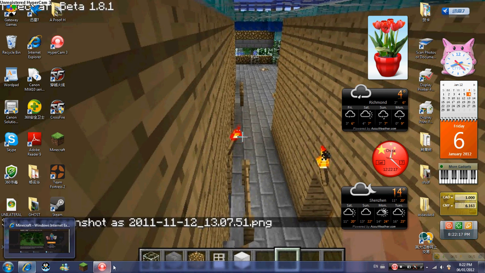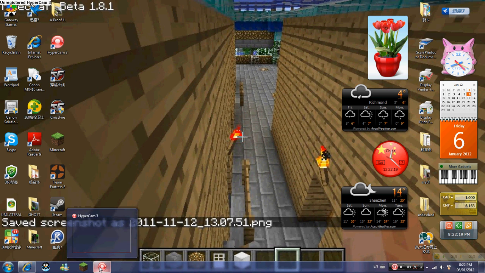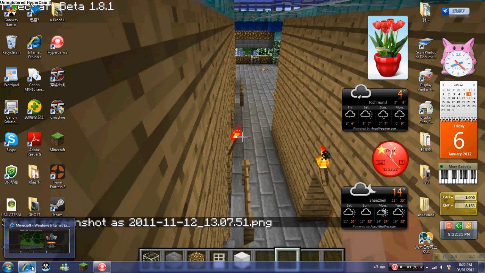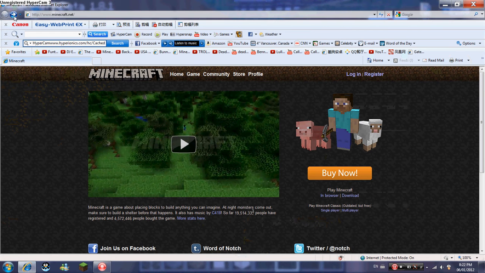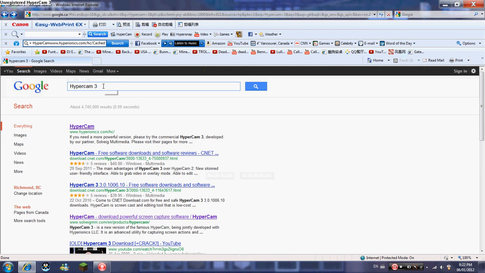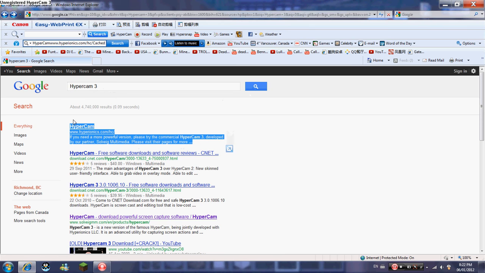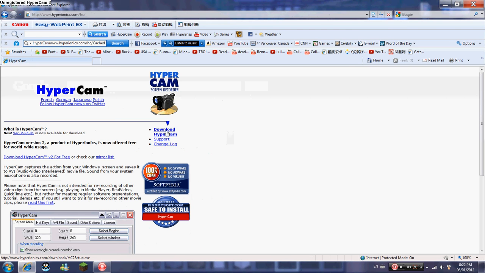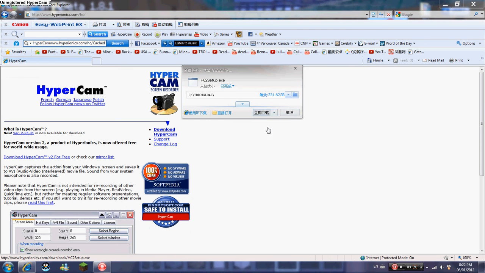I'm going to show you how to download Hypercam 3. So first you open your Internet Explorer, go to google.ca or .com, whatever. And then go type in Hypercam 3, click search, and click the first one. After you click it, you click download and you start downloading.